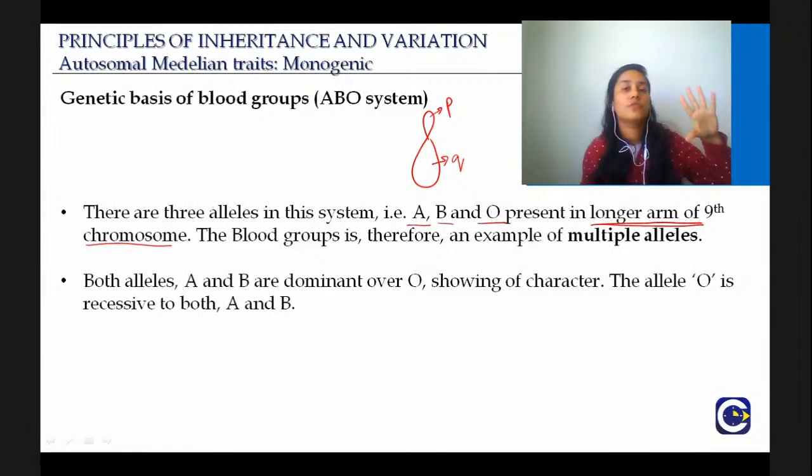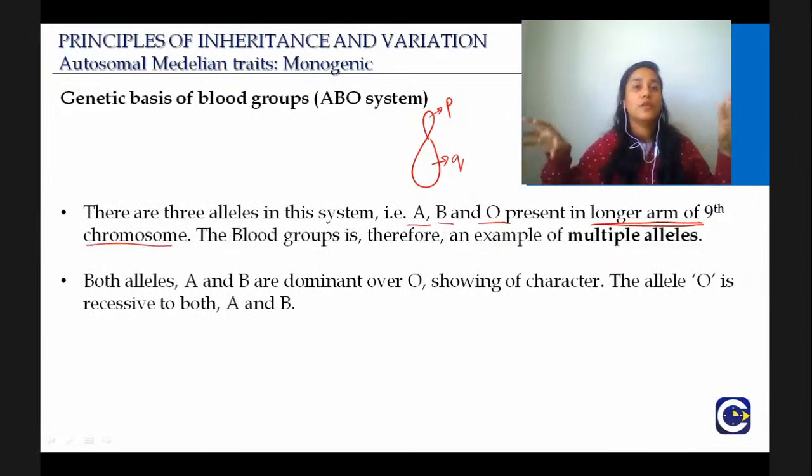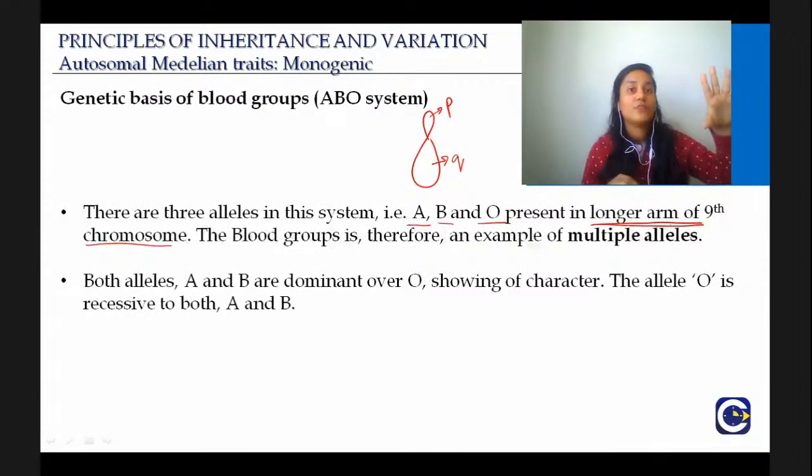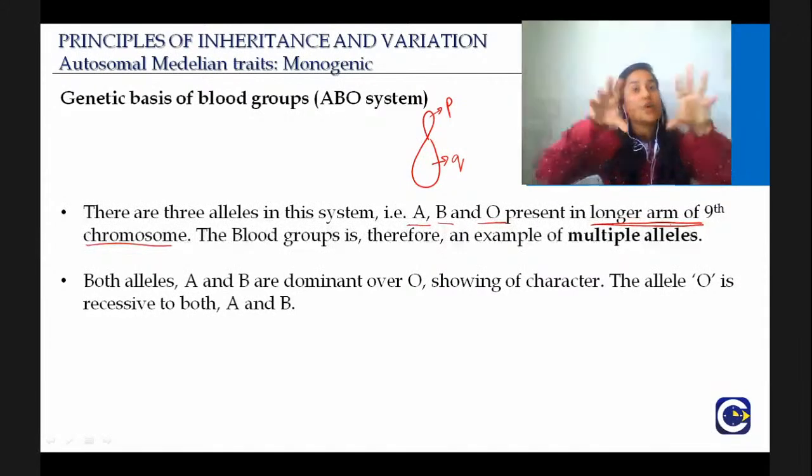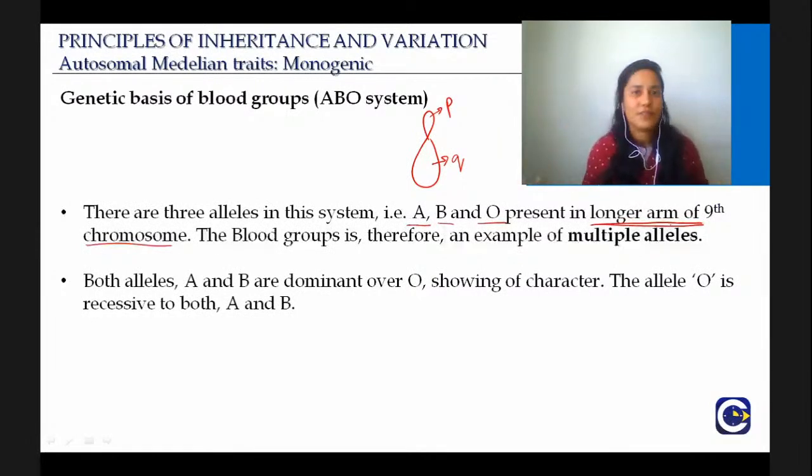Now, mom wants to cook lentils, dad wants to cook potato, the baby wants pizza. Nobody is going to listen to the baby. Either they will cook lentils or they will cook potatoes or they will cook both. But in no situation will they make pizza. They will make pizza only in the situation when both the parents also want pizza. Is it getting clear? That is how you have to remember this, that A and B are dominant.